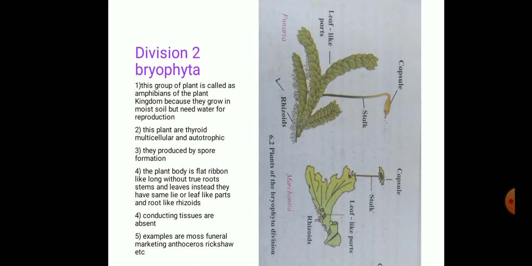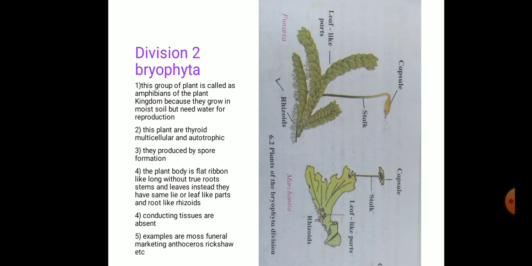Here you can see the picture of the division Bryophyta. Examples are Funaria and Marchantia. We are going to see the characteristics of the division Bryophyta. These plants are called the amphibians of the plant kingdom because they grow in moist soil but need water for reproduction. The plant body is very simple, thalloid. They may be multicellular and autotrophic in nature. These plants reproduce by the formation of spores.